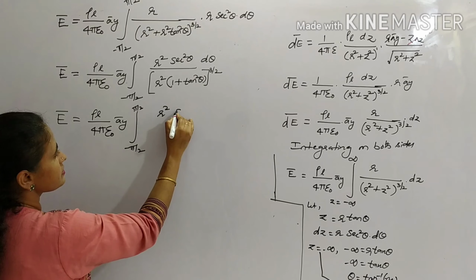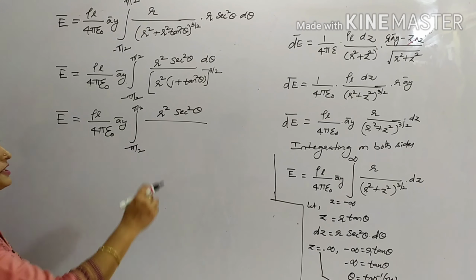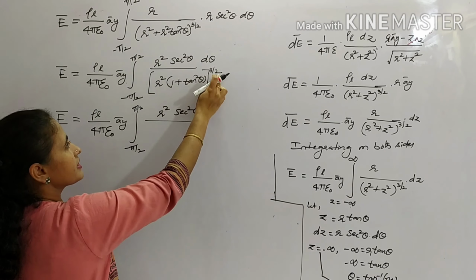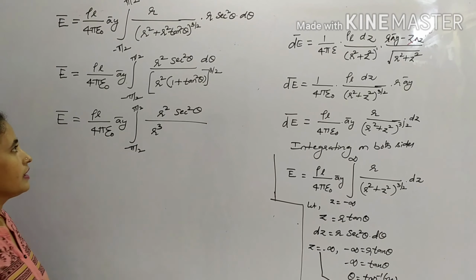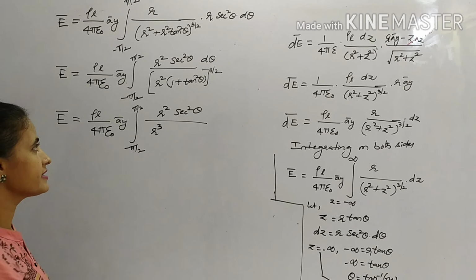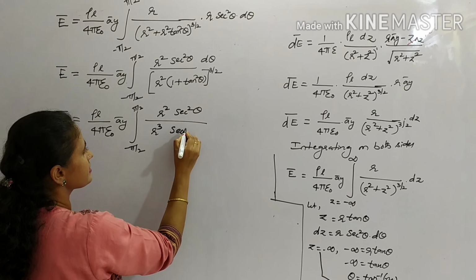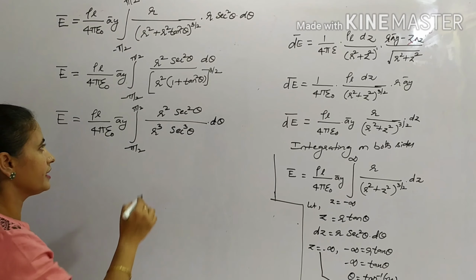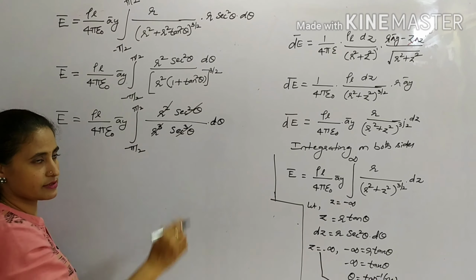This is r square sec square theta, applying the power of 3 by 2 to this one. So if I apply this one, these two cancel. Left is r cube. Next here 1 plus tan square is secant square theta, and this square will be cancelled, and left is sec cube theta into d theta. So here 1 r square, 2 sec square and 2 sec square cancels.